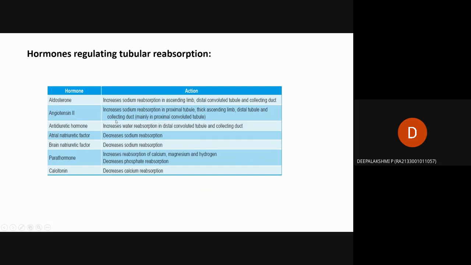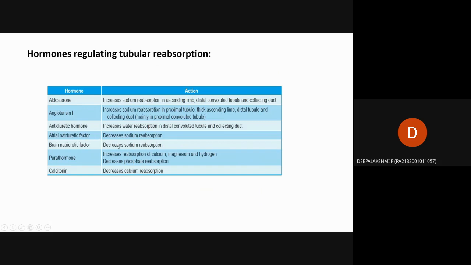Then the increase of water reabsorption in the distal convoluted tubule and collecting duct is helped by antidiuretic hormone. Then decreases in sodium reabsorption are done by atrial natriuretic factor.